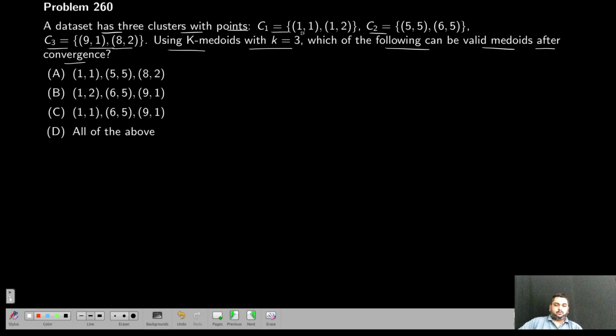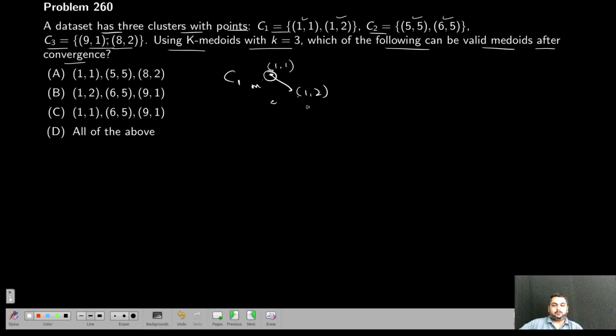But here there are only 2 points. If there were more than 2 points, I would have to find the distance between all the pairs. But since there are only 2 points, they will always be equidistant. For example, for cluster C1, there is a point (1, 1) and there is a point (1, 2). If I want to make this a Medoid, I will find the distance from this to the other point; there is only one. If there were another point, I would check the distances and find the minimum over all the pairs. So this can be a Medoid or this can be a Medoid.